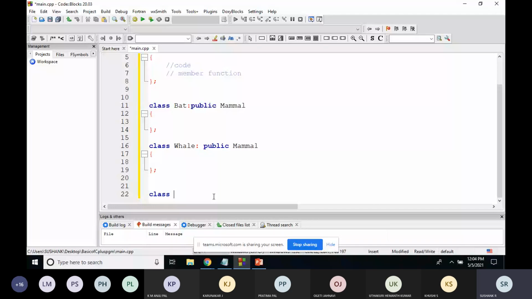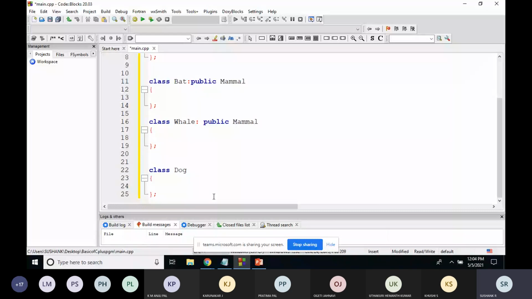So you just look for the appropriate thing. Here I'll just go with the dog class. This dog class should get the features of bat and whale. So I'll just give the syntax like public mode, I'm getting the features of the bat class, public mode, I'm getting the features of the whale class. So this is a template.